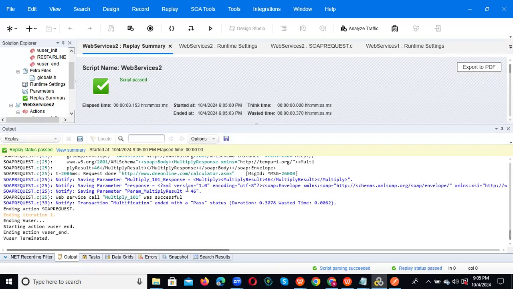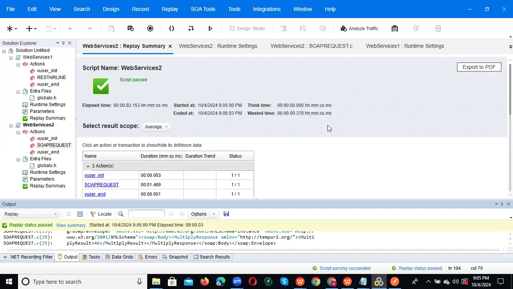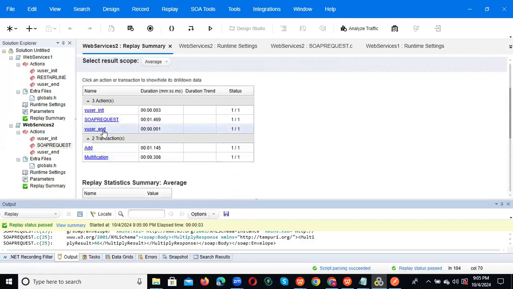See, you got response 46, 23 into 46. Okay, so like that we can do, and you can observe the response times also. Addition is taking this much, multiplication is 308 milliseconds, from a single user point of view. So what we have developed now, right? This script you can keep in your controller. How many users we tested and what kind of testing we did: load test, spike, stress. Same way we can do this API testing also.